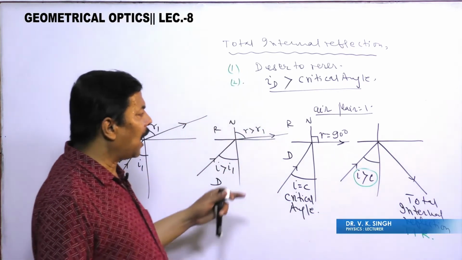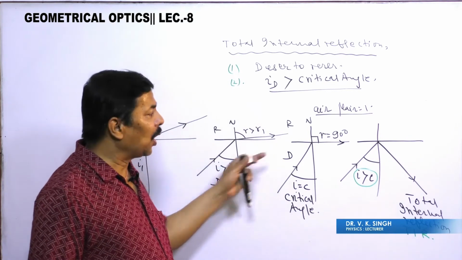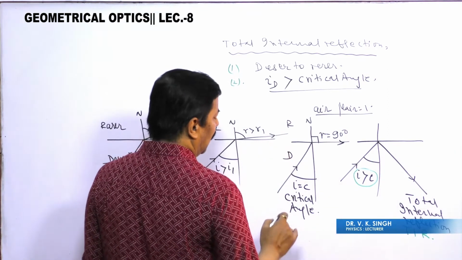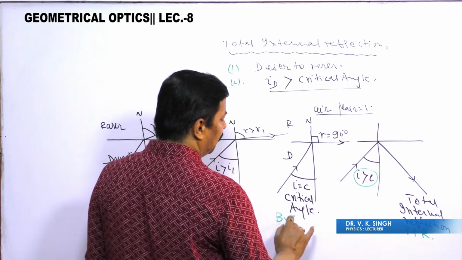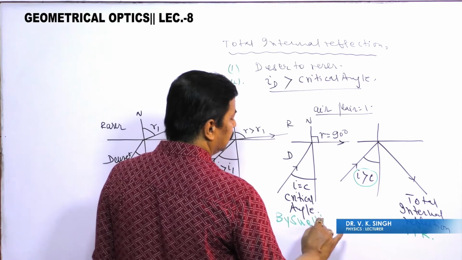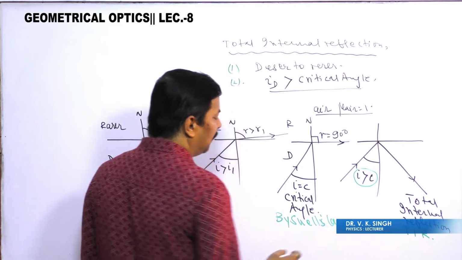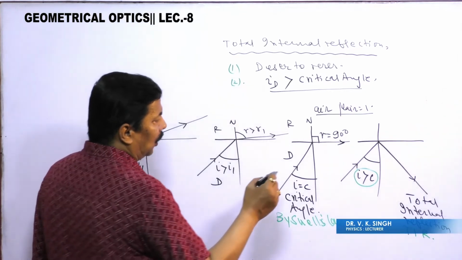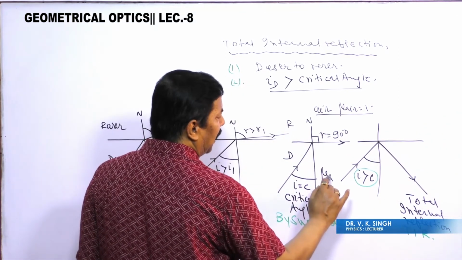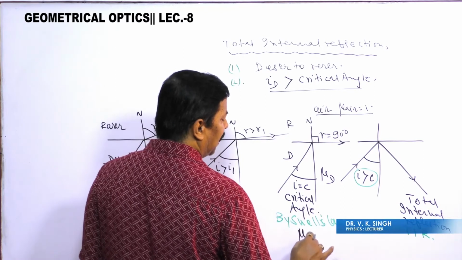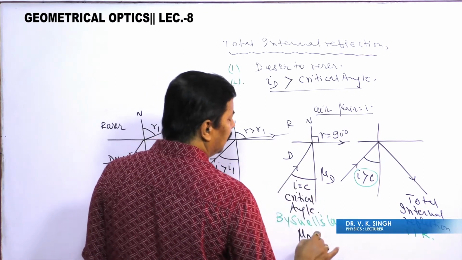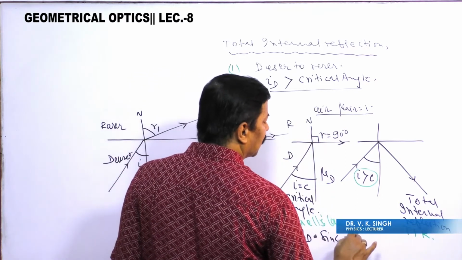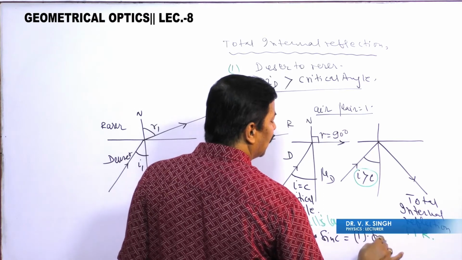Now, if we apply Snell's law here, then by Snell's law, what we observe is mu of denser medium into sin C equals mu of rarer medium 1 into sin 90.